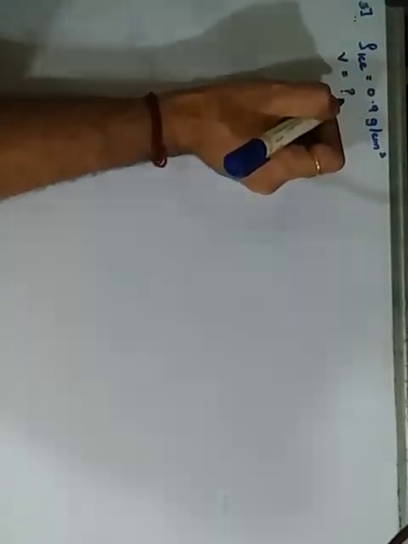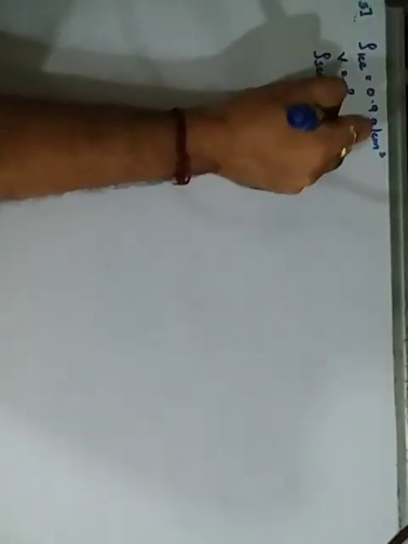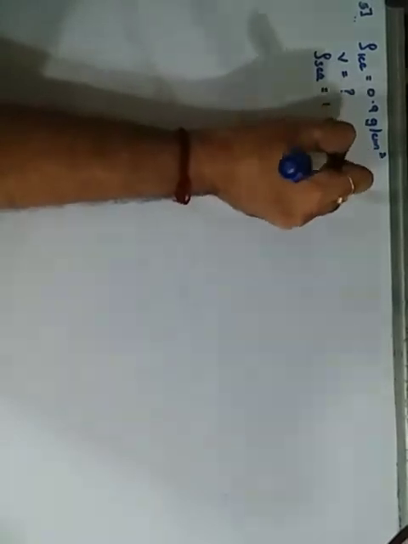The fifth one is about the density of ice. Density of ice is given as 0.9 grams per centimeter cube. What portion of an iceberg will remain below, meaning immersed? So small v is required, in seawater. The density of seawater has to be given, that is 1.1 grams per centimeter cube.